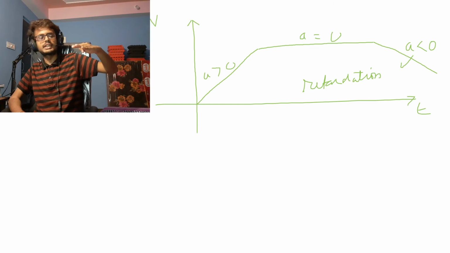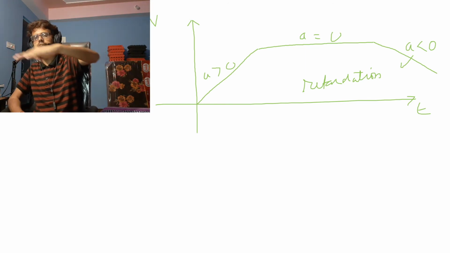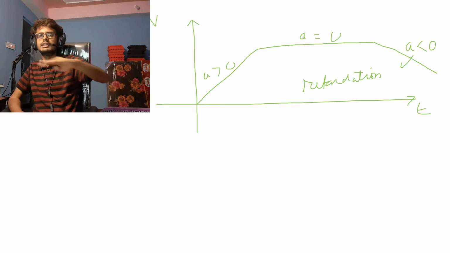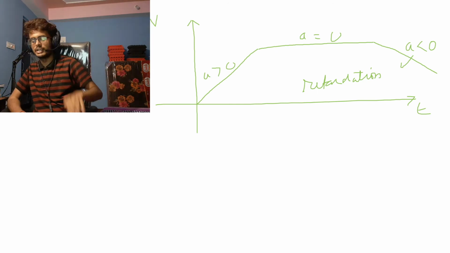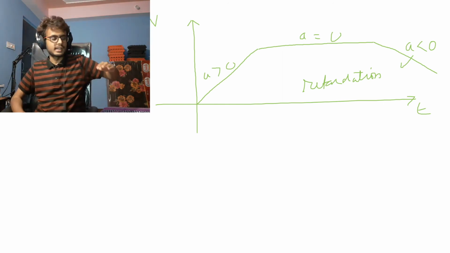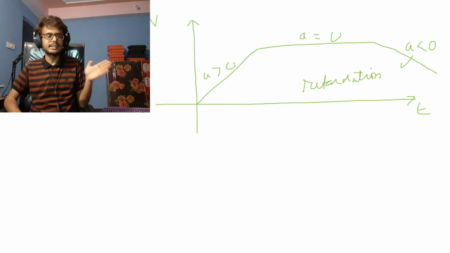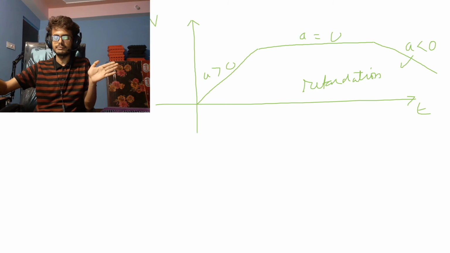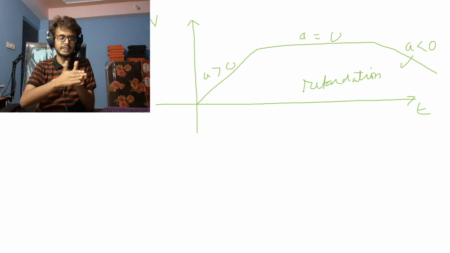The velocity will start decreasing from 40 to 38, 35, 34, and 30, 25, 20, 15, 10. Then if you want to completely stop, you press the brake harder, so it'll stop there. So that moment when the velocity started decreasing from 40 kilometers per hour and reached 0 kilometers per hour, that phase is known as the phase of retardation.